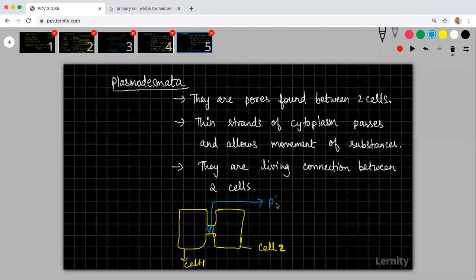So this is the plasmodesmata, which we also call symplasm. Okay, outside this, the non-living part is there.